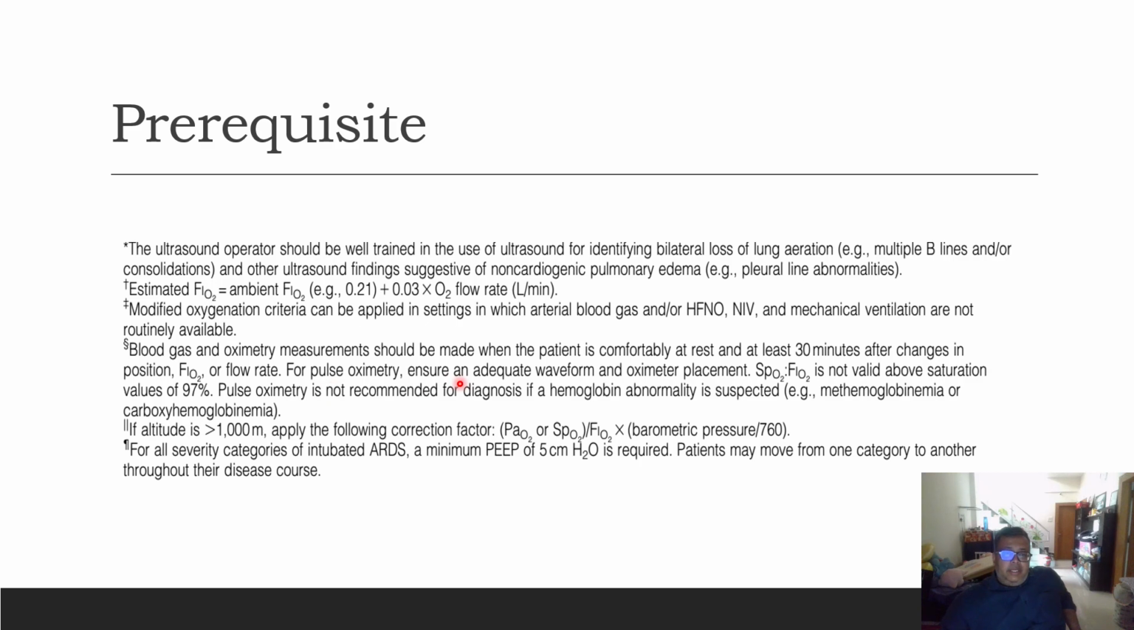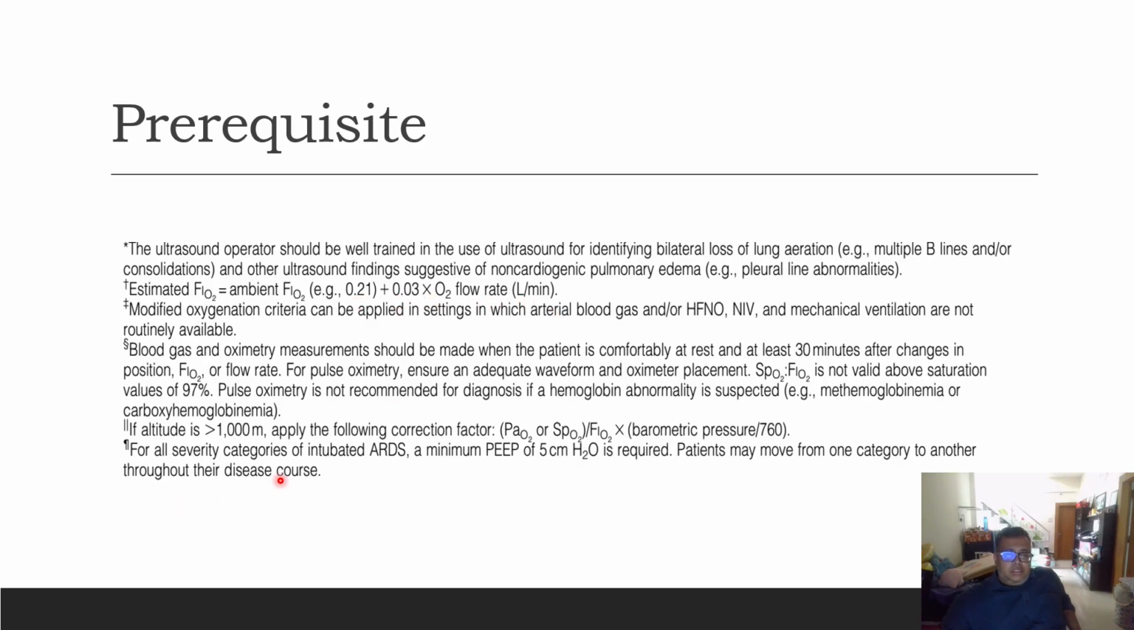For pulse oximetry, ensure an adequate waveform and oximetry placement. SF is not valid above saturation values of 97%. Pulse oximetry is not recommended for diagnosis if hemoglobin abnormality is suspected, for example methemoglobinemia or carboxyhemoglobinemia. If altitude is more than 1000 meters, apply the correction factor, like PaO2 or SpO2 divided by FiO2 multiplied by barometric pressure upon 760. So basically this was the estimated ambient FiO2, for example 0.21 plus 0.03 times the oxygen flow